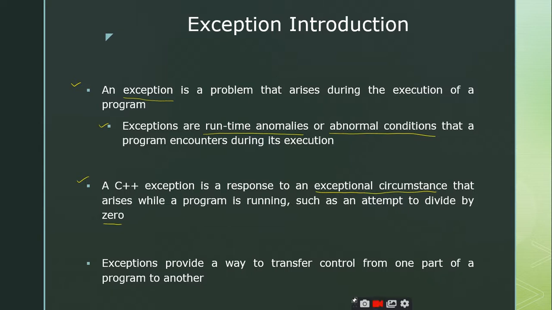Yes. Are you there? Please tell me yes or no, whether you know the concepts or not, so that I have an idea, right? So is there any construct in the C programming language that can transfer the control or change the flow of control from one part of the program to another part of the program?